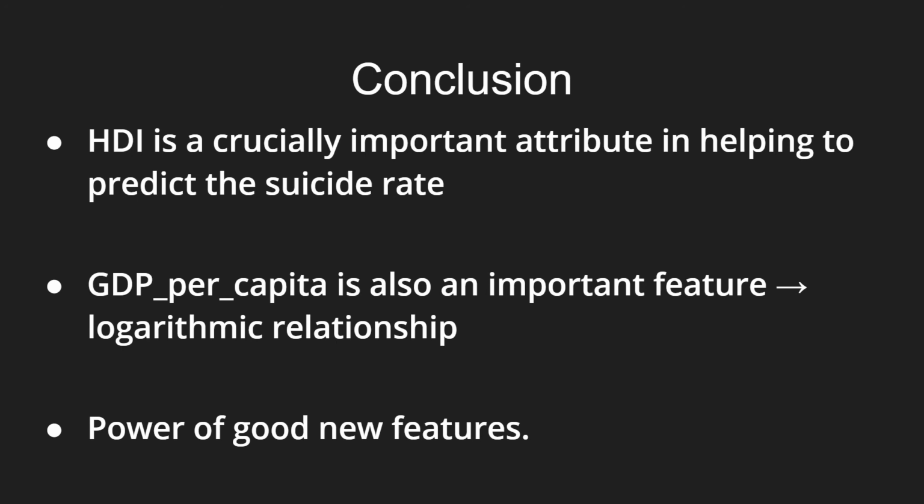So the conclusions we made from the final model, the engineered features and the prediction were, first, that the HDI value that we decided to populate was crucially important in helping to predict the suicide rate. The second is GDP per capita, as we saw in the EDA as well, which was also important, based on the logarithmic relationship and the assumption that the more income a person makes, the less likely he or she will commit suicide. And the last and most important one was the power of good new features based on the EDA that we saw: the differences in generation, the differences in gender, the differences in human development index. Creating new features based on these differences and using those to predict suicide rates was tremendously useful.